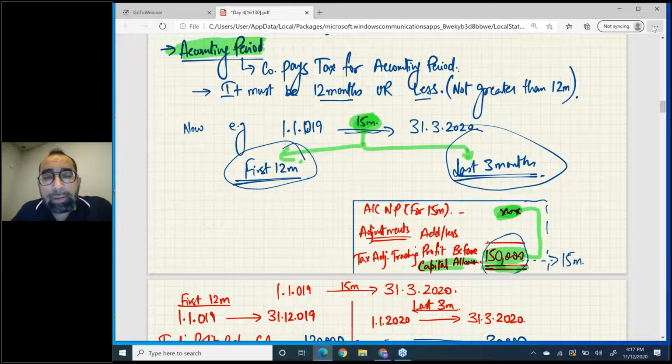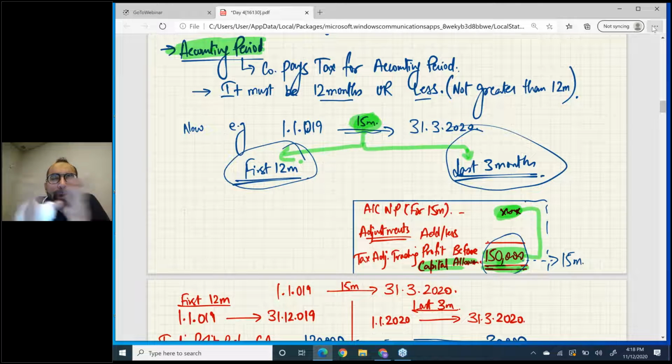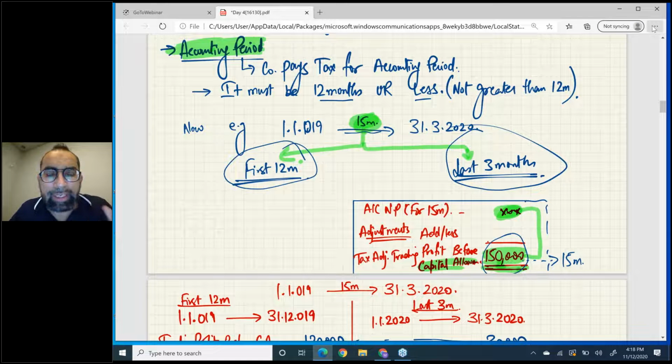Now you will find one more question in your mind. Sir, the accountant has prepared accounts for 15 months, so everything in the question will be given for 15 months. But now we have to break things into 12 and 3 months. Sir, how are we going to do it? Wait, let me teach you.